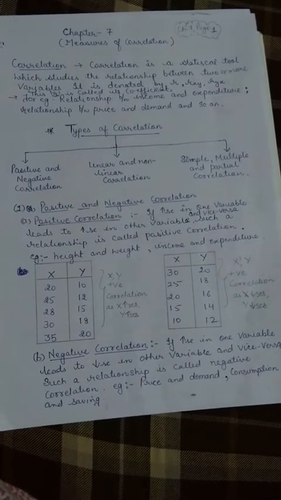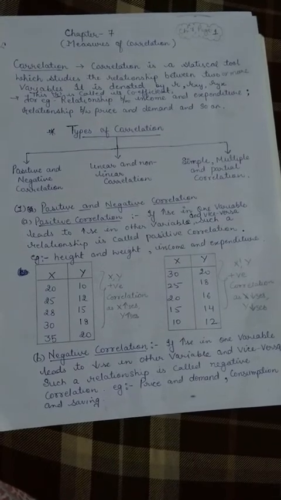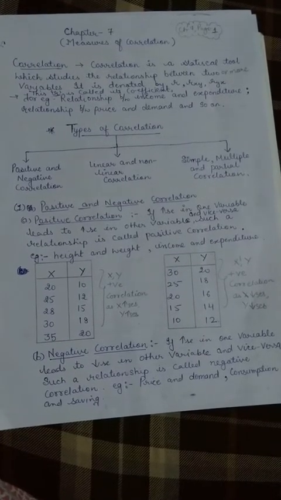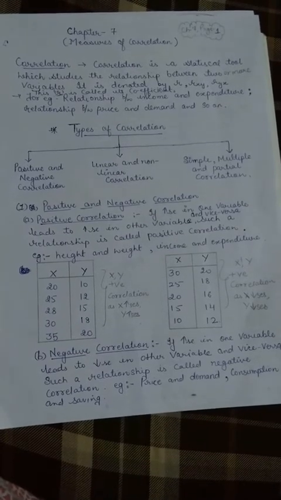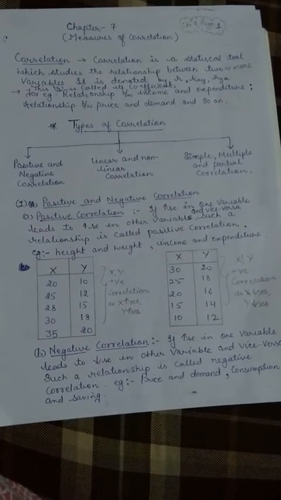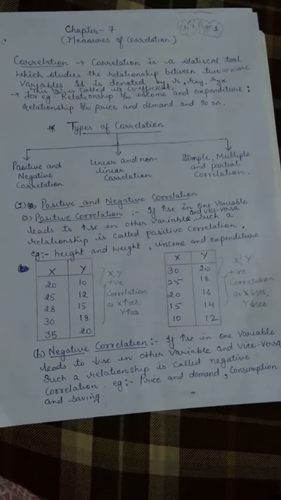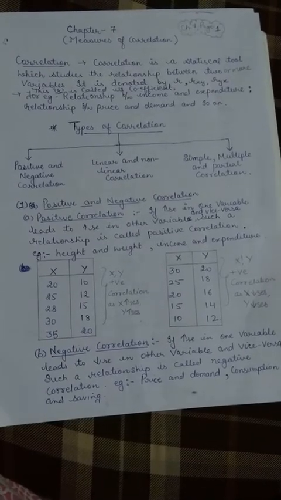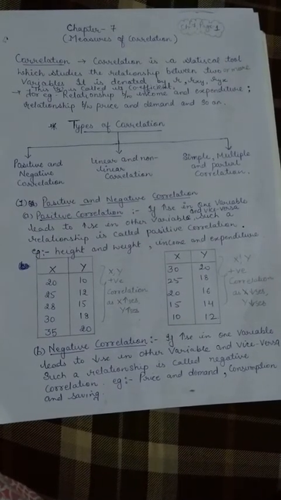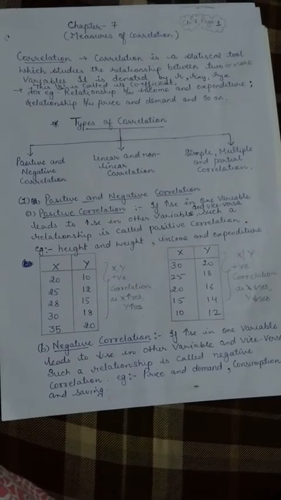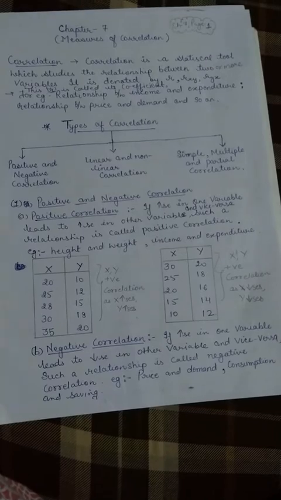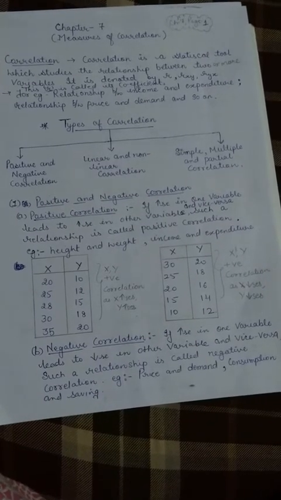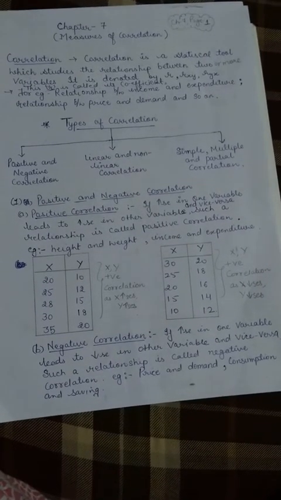You can take another example also. Suppose you have only 50 rupees, and if the price of a chocolate is 5 rupees, you can buy only 10 chocolates. And if the price reduces to 2 rupees, then you can buy 25 chocolates. It means as the price of chocolate reduced, the quantity which you can buy has increased.